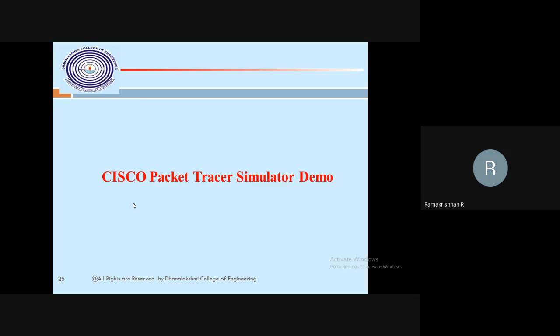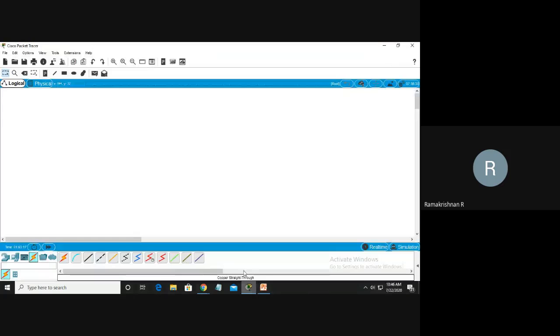Okay, I will move from this to Packet Tracer. I hope you are able to view the Packet Tracer. Now we have to see how we are going to set up our lab connection. We know these are the components of the network: the router, the switch, the computer, a server, and then the connections. It depends on the environment of the network connection; we can choose accordingly.